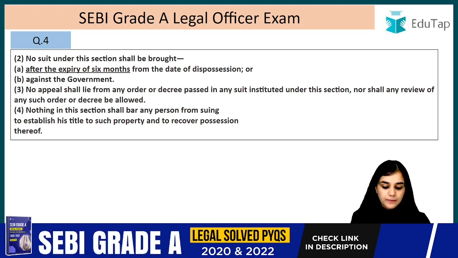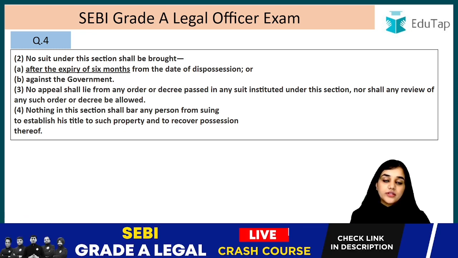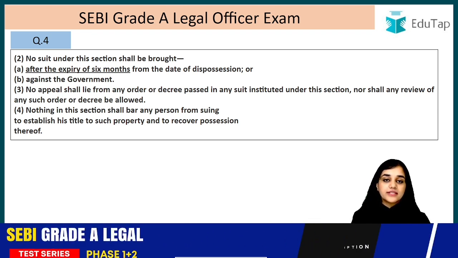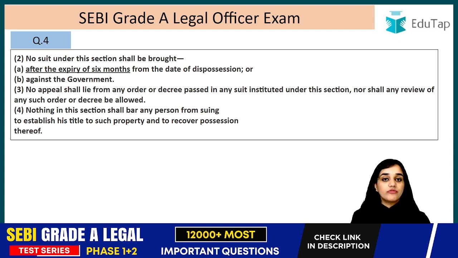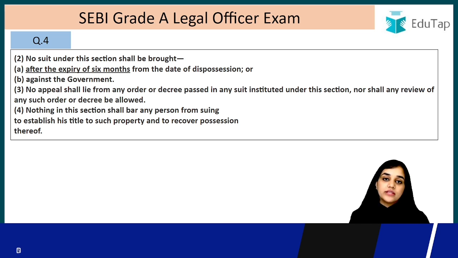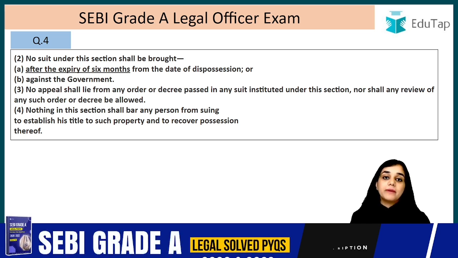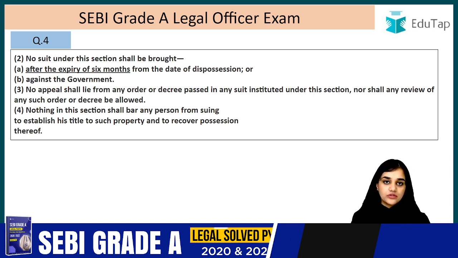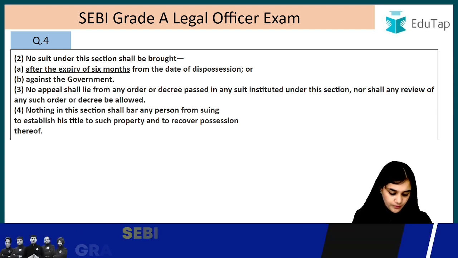Nothing in this section shall bar any person from suing to establish his title to such property and to recover possession thereof. So after this, the rightful owner can prove his title. This section does not bar you from proving the title, but it is only meant for cases of emergency, when you are evicted forcefully and you do not have shelter. Only then does this section come into play. It does not mean you cannot prove your title in another suit or at a later stage. I hope this section is clear to you.